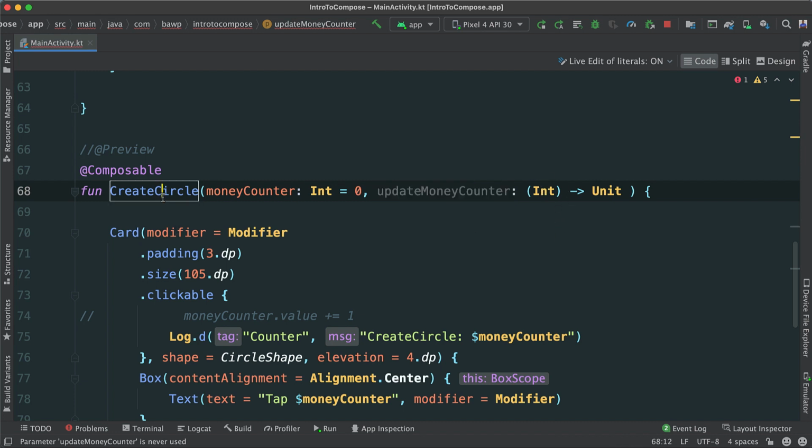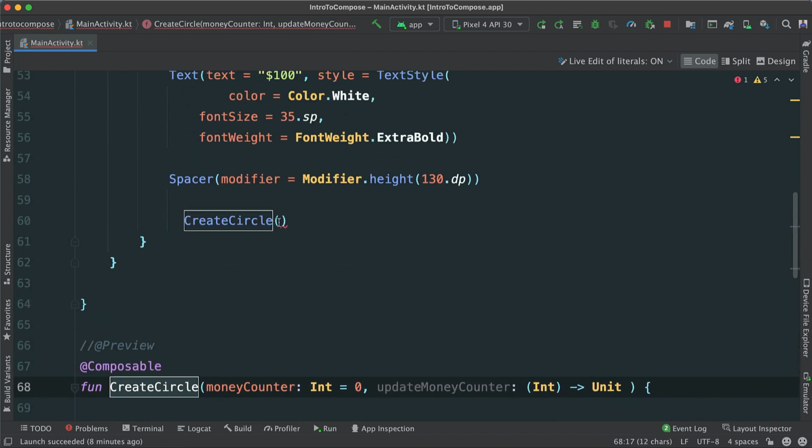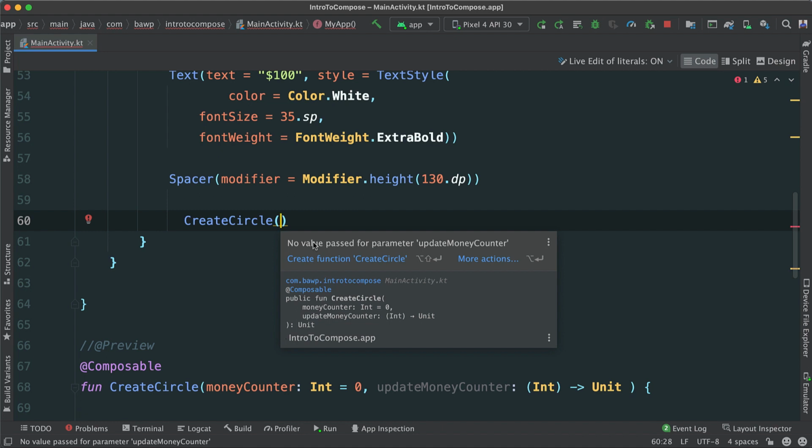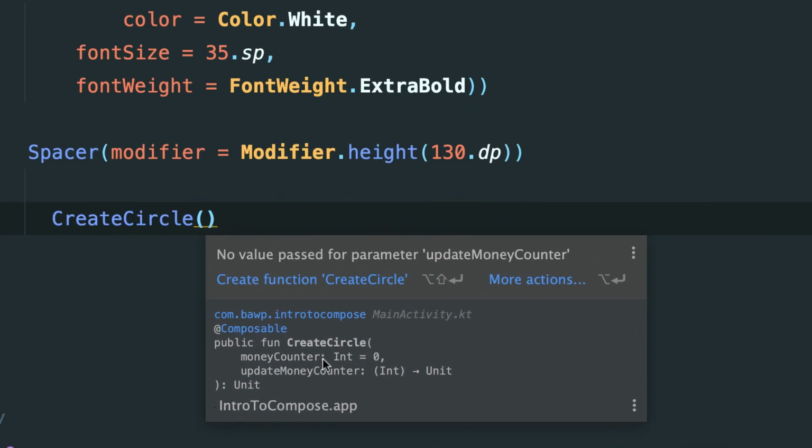That means then, if we go back to where this has been called, we have to pass a few things. If you hover over, it says no value passed for parameter update money counter. You can see here it expects money counter, right? But because we passed an integer, also a default value, it's not required. But update money, it is.